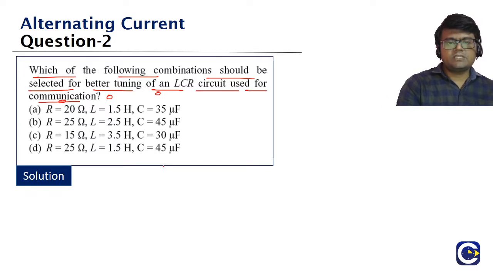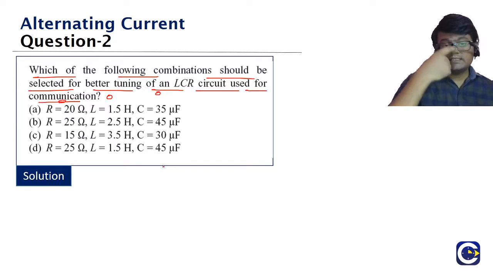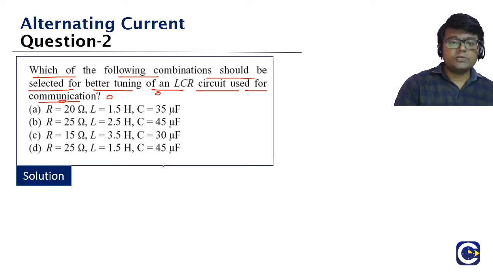We have to tell which of them will be selected for the better tuning of an LCR circuit. Better tuning means what, guys? The quality factor, so to say. When do we say better tuning? The quality factor should be maximum.